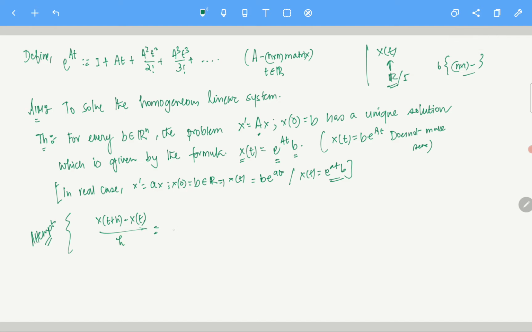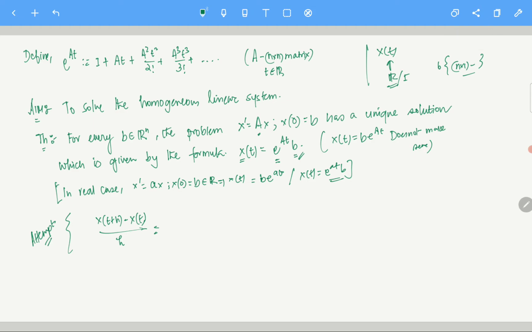Of course that makes sense, it's not a problem. So that is given by, if x(t) equals, see here the formula is given that x(t) should look like that. Now what we are saying is, we are just trying to see whether such a thing satisfies the equation or not, then only we are done, right?